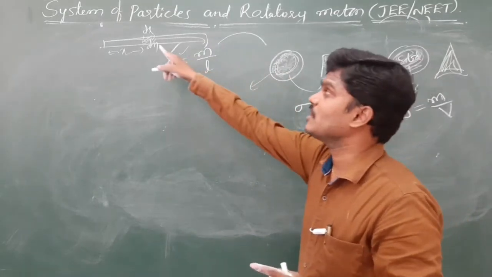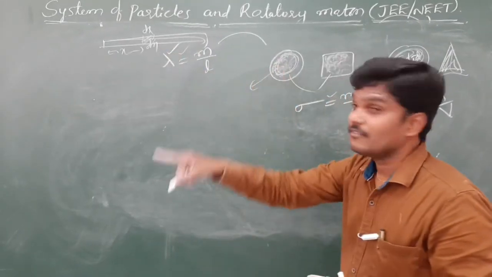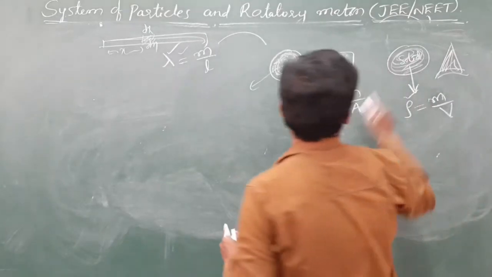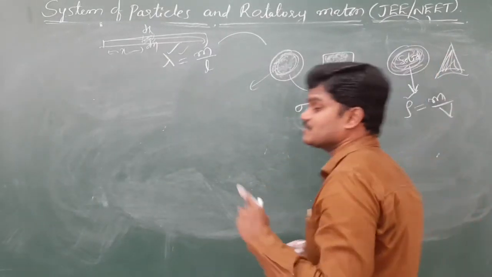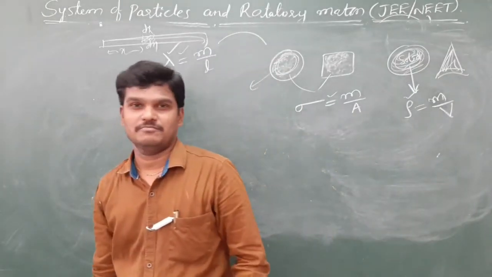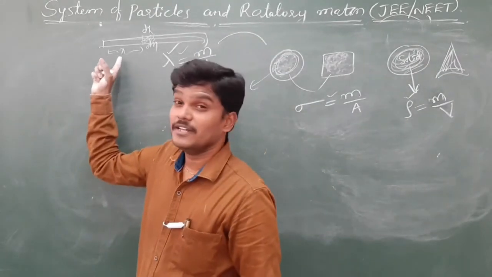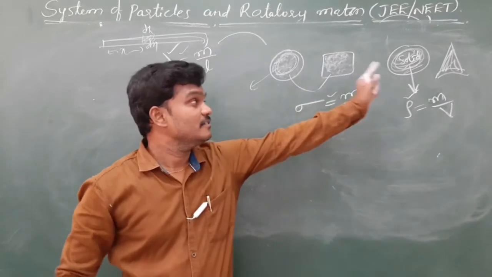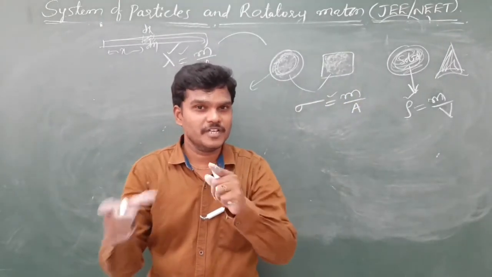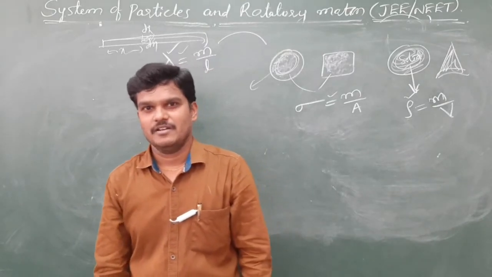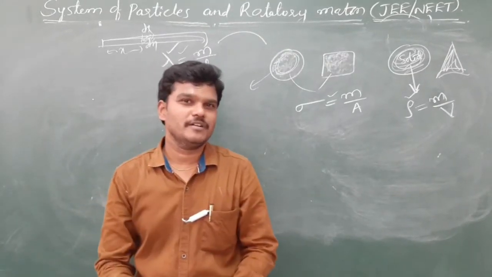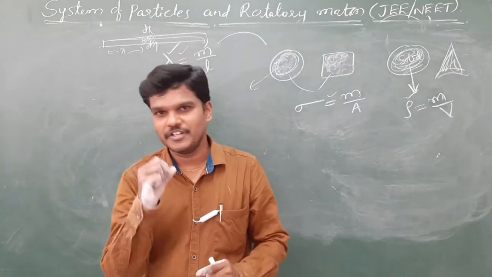For volumetric objects, take a small part and find the volume of that small part. Here length, here area, there volume. So keep this idea to solve this type of questions. Anyhow, final formulas are important, but I am going to show you each and everything.